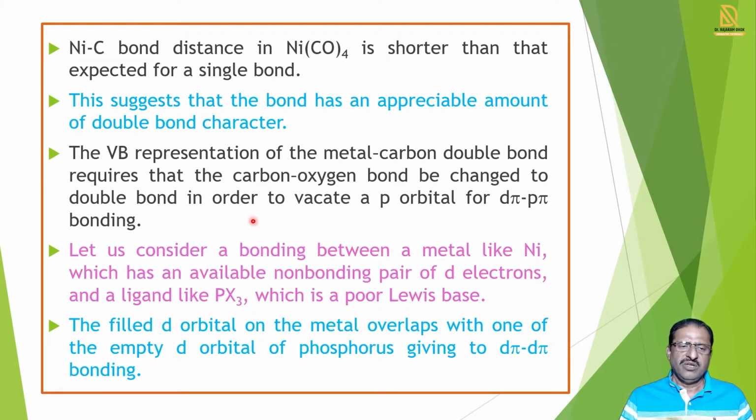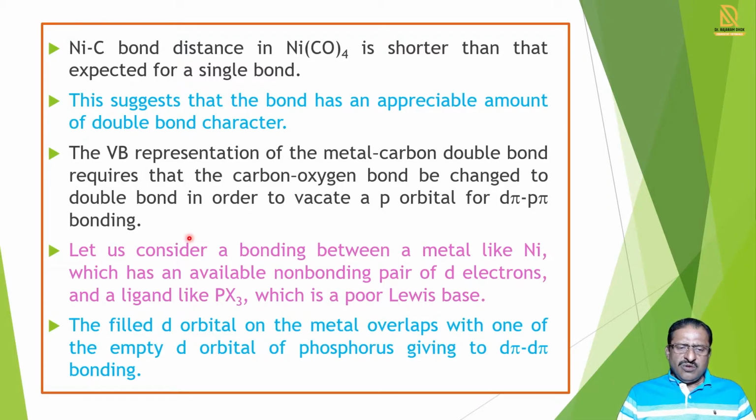So this valence bond representation of the metal and carbon double bonds requires that the carbon oxygen bond be changed to a double bond in order to vacate p orbitals for d pi p pi bonding.